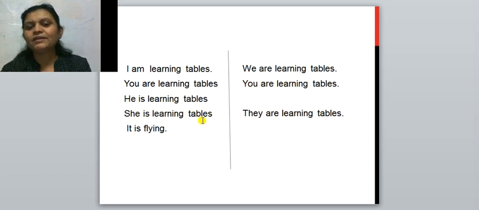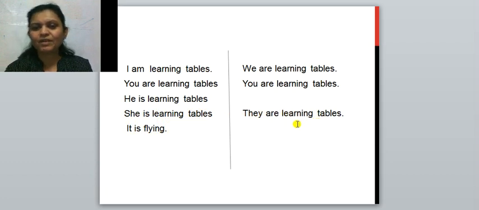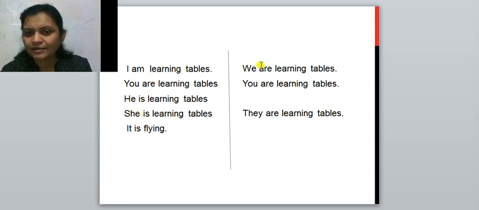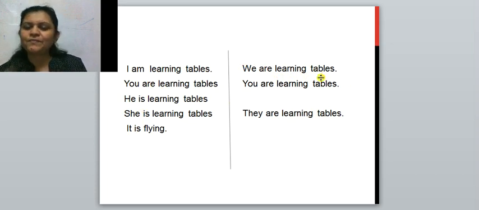She is learning tables. And it is flying. They are learning tables. Here in all these sentences, you can notice what is there: subject plus am, is, are plus present tense verb with ing plus the remaining part of the sentence, otherwise the object.